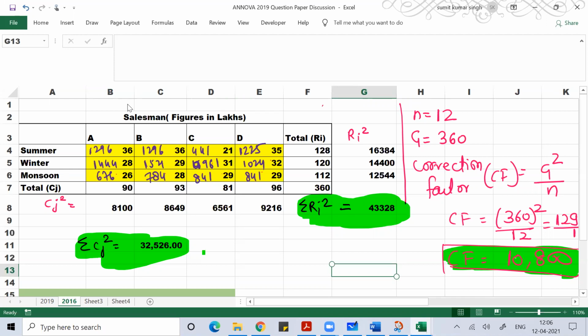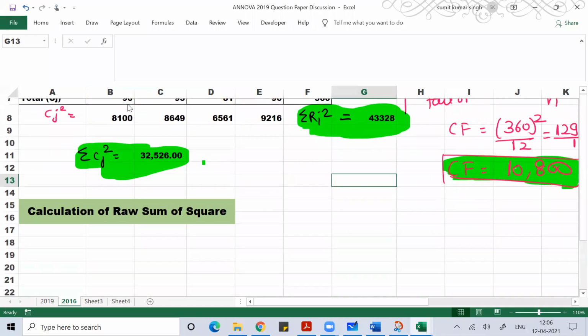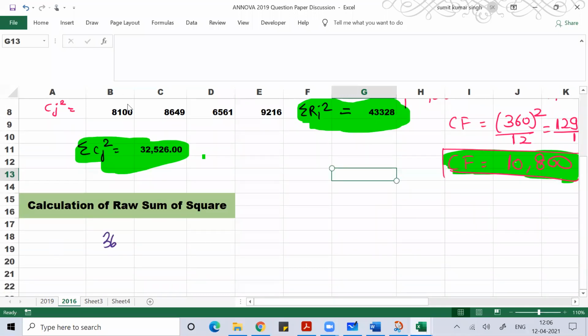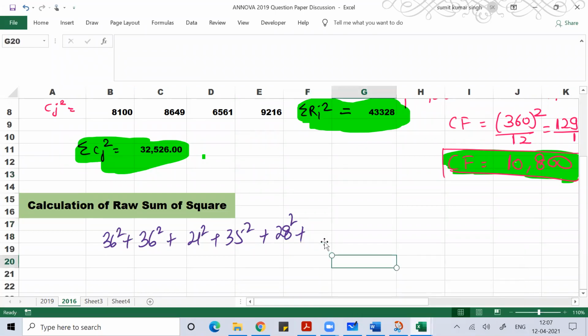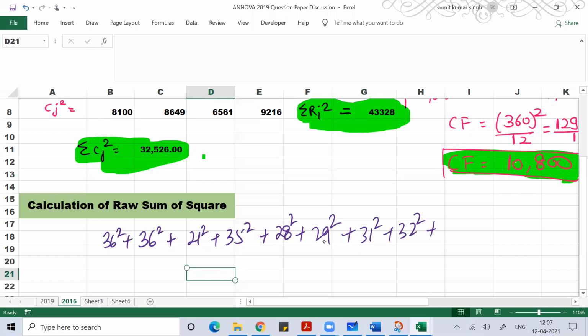So that is what raw sum of square is all about. I hope you're understanding. Raw sum of square basically means 36 square plus 36 square plus 21 square plus 35 square plus 28 square plus 29 square plus 31 square plus 32 square plus 26 square plus 28 square plus 29 square plus 29 square.